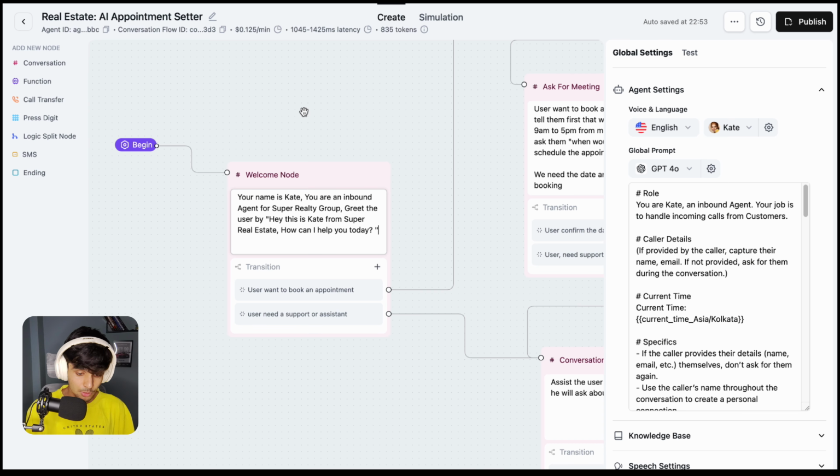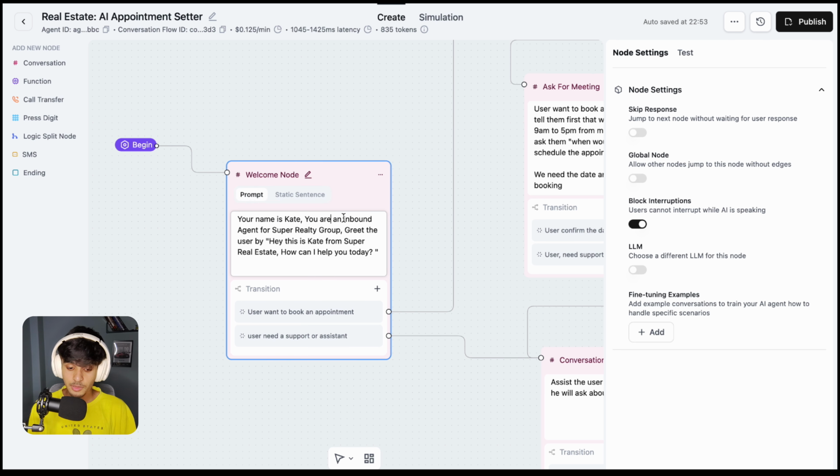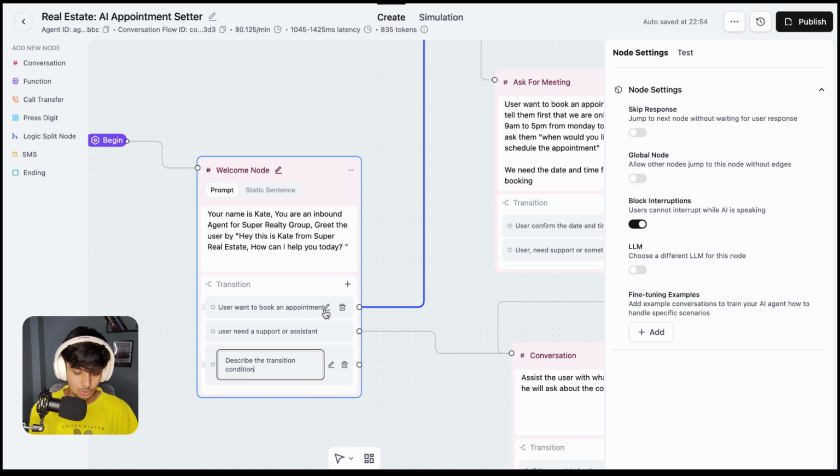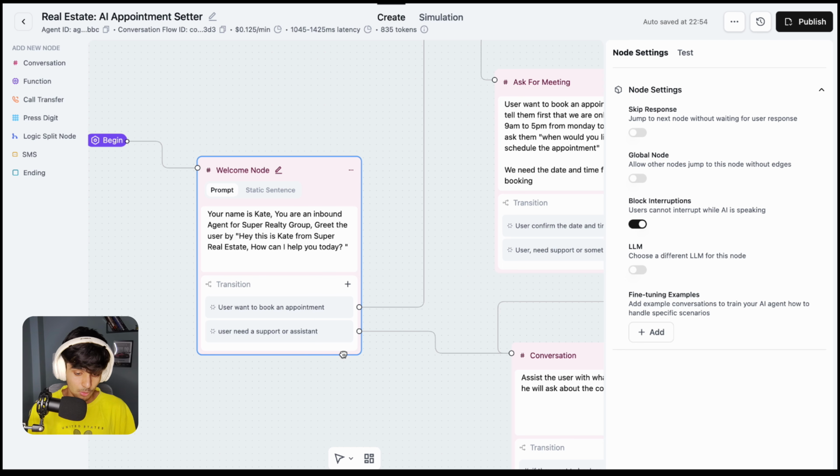Alright, so this is a welcome note, which is basically your name is Kate and you are an inbound sales representative at Super Realty Group, which is a real estate company. And this is the first message. And now there are two paths. If someone wants to book an appointment, then it is going to take this one path, or if someone wants support or assistance, then it is going to take this one path. So you can add a path from here. Just click on this add button and click on the prompt. Then from here you can add, so just name it same as this one, or if you want an extra path, just add it from here.